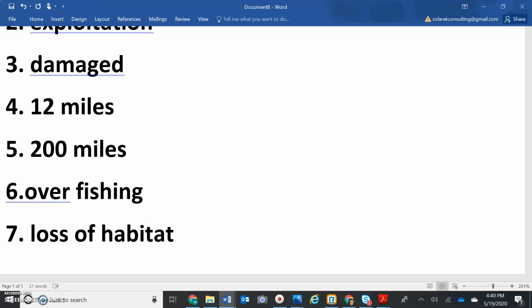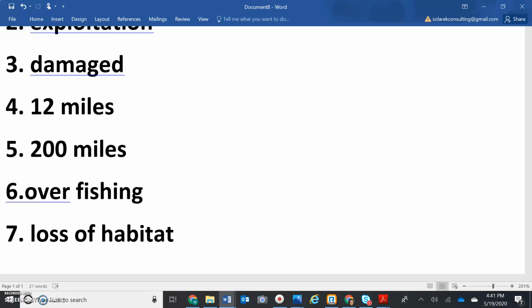Loss of habitat is the same as loss of home. So they're saying overfishing is like where all the fish are gone. And loss of habitat is, they don't have their home anymore. The fish don't have homes anymore. The whales don't have homes anymore. The little crabs don't have a home anymore. Why? Because all the countries destroyed the ocean. So that's loss of habitat.